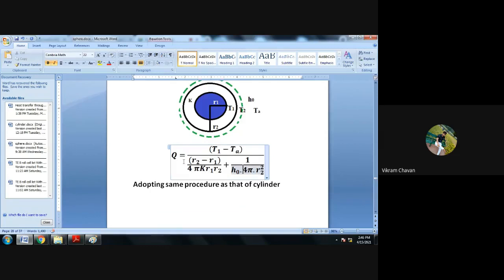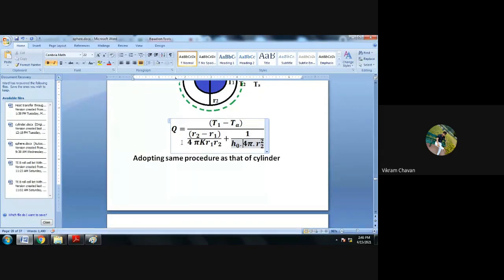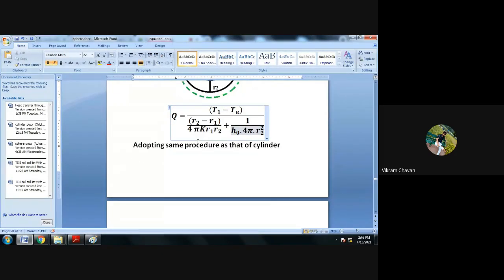So our equation for the heat transfer becomes Q is equal to T1 minus TA whole divided by R2 minus R1 divided by 4 pi K multiplied by R1 multiplied by R2, plus 1 upon H0 multiplied by 4 pi R2 square. If you want, you can take 1 upon 4 pi common from the denominator and shift it to the numerator side, no problem.